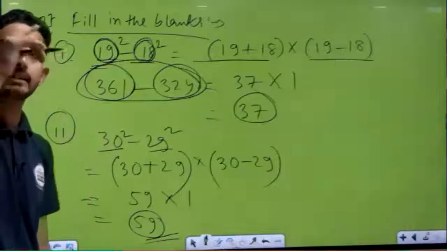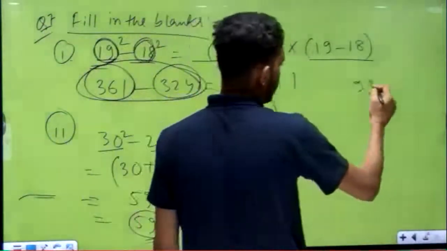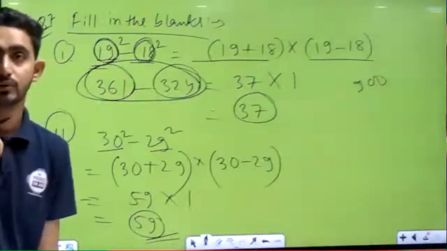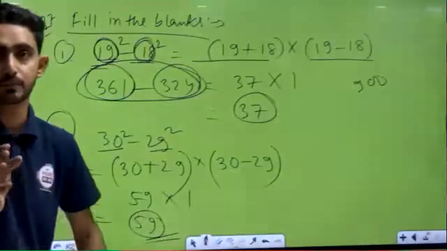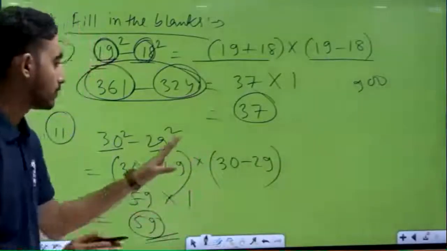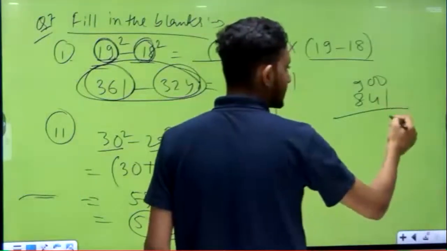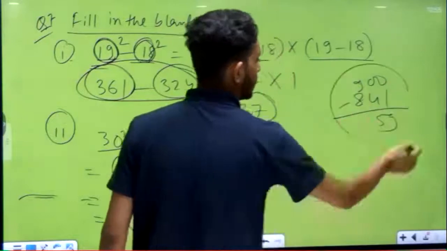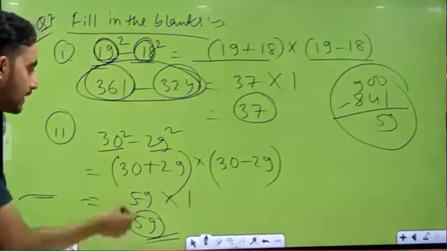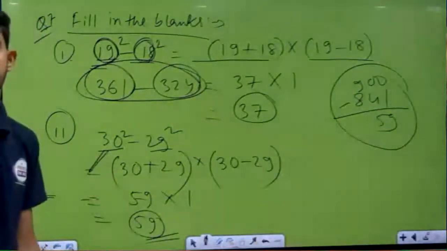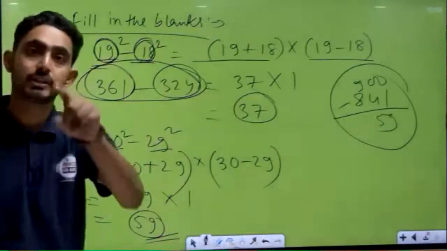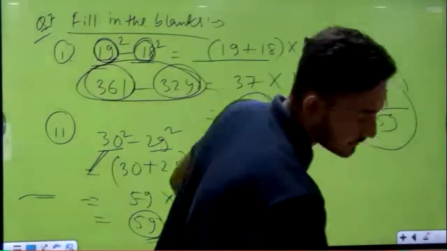Very simple. Suppose अगर हम 30 का square निकालते, so we can say 900. 29 square, anyone know? I know most of the students को आप तो 1 से लेके 20 तक कर रहे होंगे. 29 square is 841, and if you subtract, then the answer will come 59. So which is easy, this one or this one? Obviously this one is a very easy thing. Okay, now next question, just tell me, what is the correct answer? Give your answer in the chat box. Next question, third part.